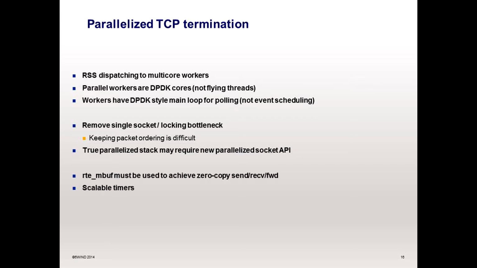So you are removing a bottleneck, which can lead you to have some packet ordering difficulties. But you have a new API to leverage this new socket object, which is shared between cores.